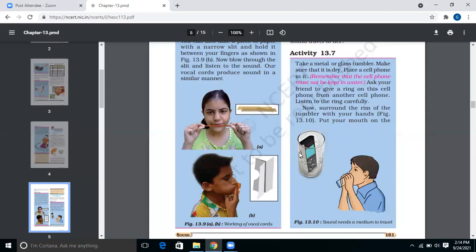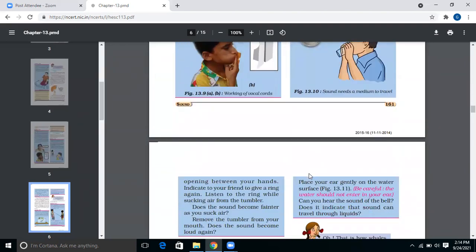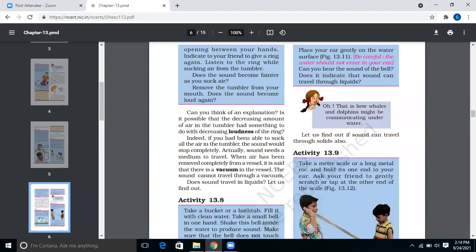Now, in case I am somehow able to suck out whatever air was present in this glass and create vacuum. So what is vacuum? Vacuum is when all the air is taken out from the vessel.